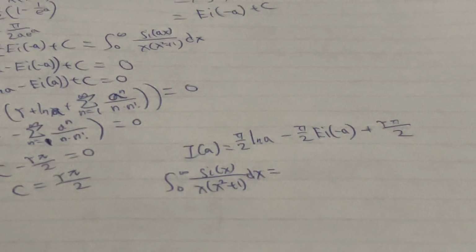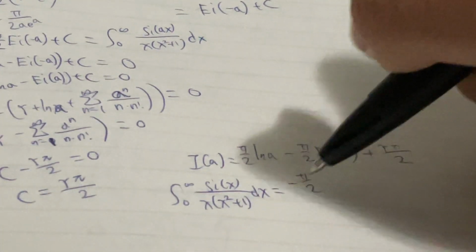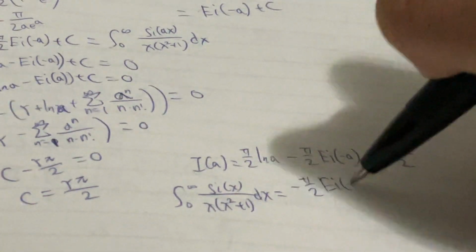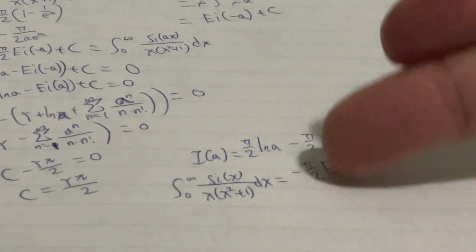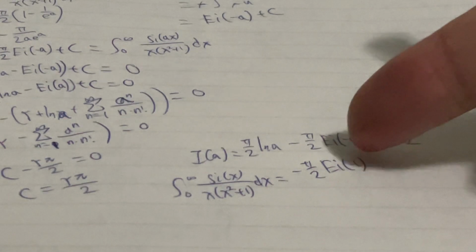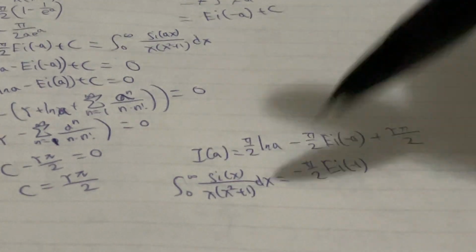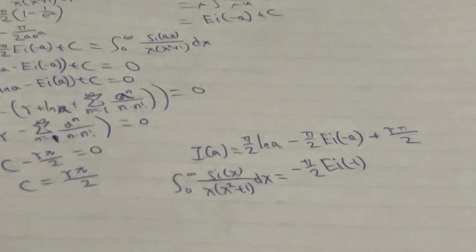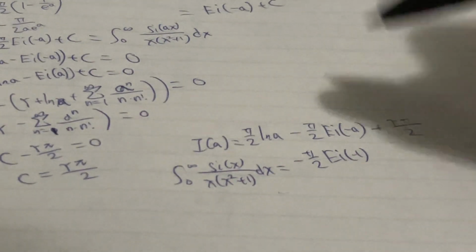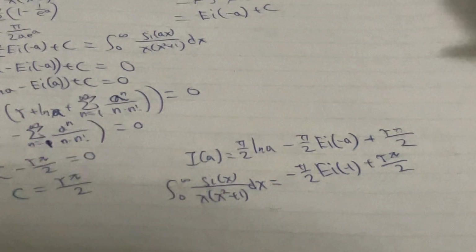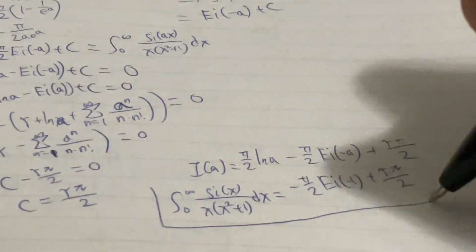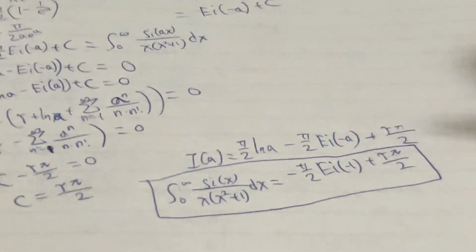Ei of negative 1 just stays the same: negative pi over 2 times Ei of negative 1. And Ei of negative 1, because it's neither an odd function nor an even function, you cannot put the negative sign outside. So what this says is Ei of negative 1, and then add the Euler-Mascheroni constant times pi over 2. And this is just the result of this integral.